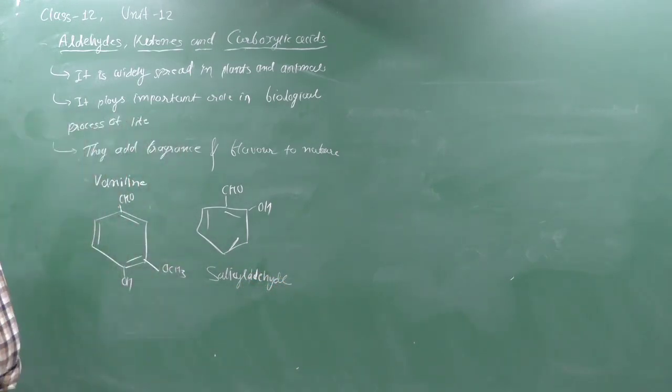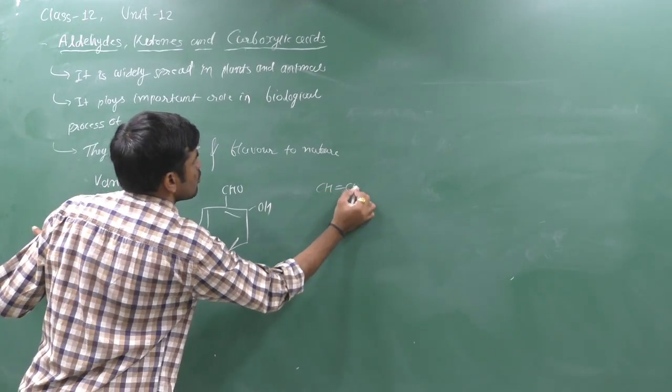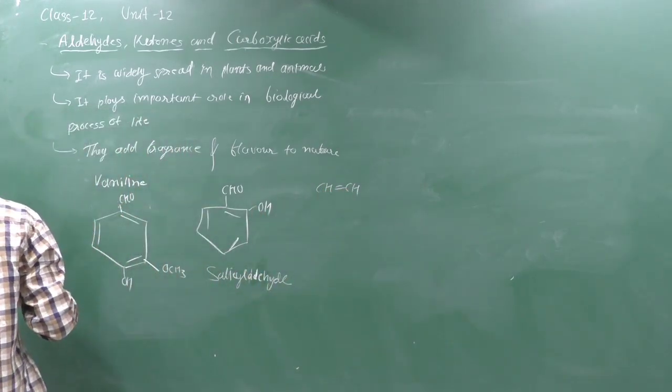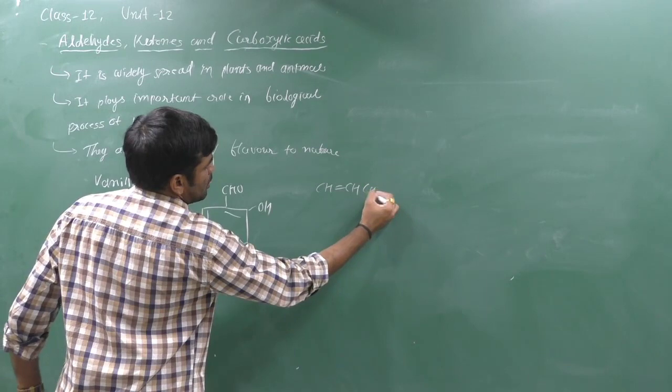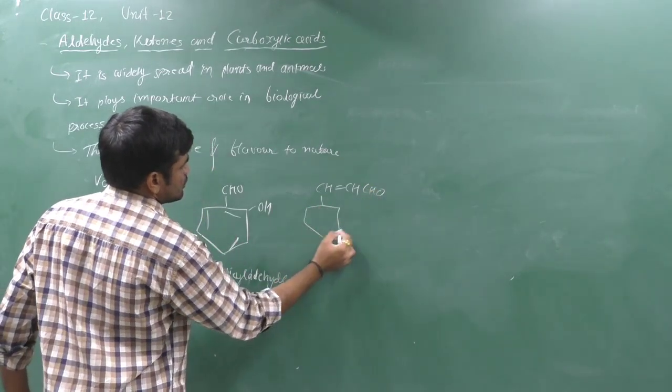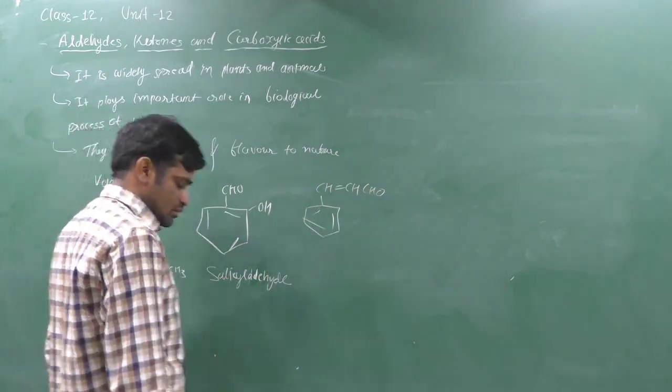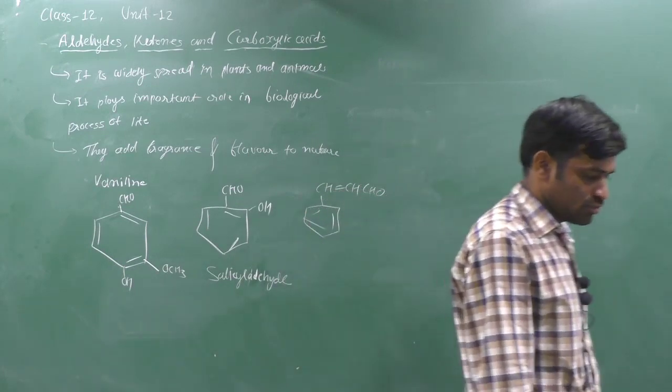Next given here is cinnamaldehyde, which is obtained from cinnamon. They have a very pleasant fragrance. Cinnamaldehyde, CH=CH-CHO, has a fragrance like cinnamon.